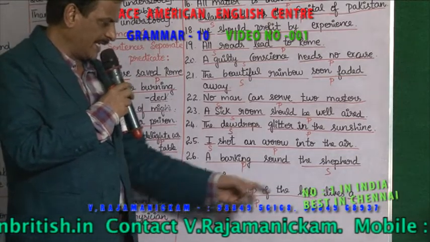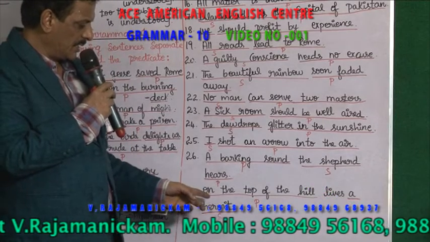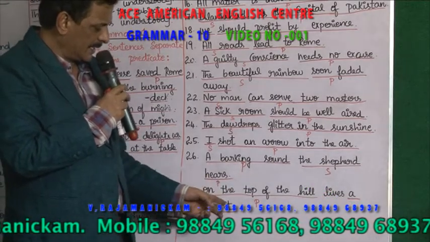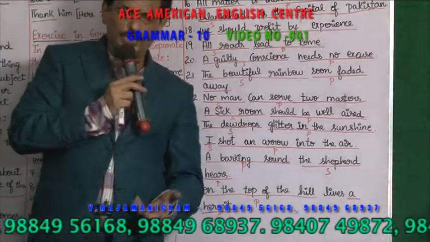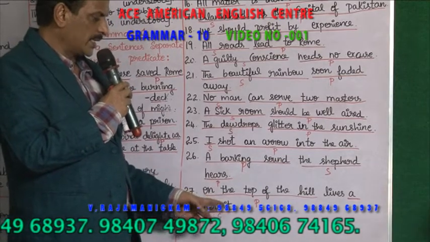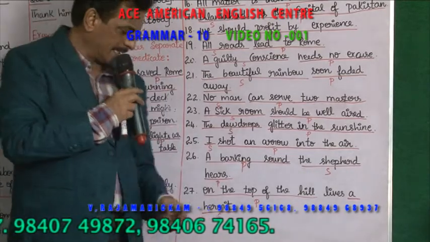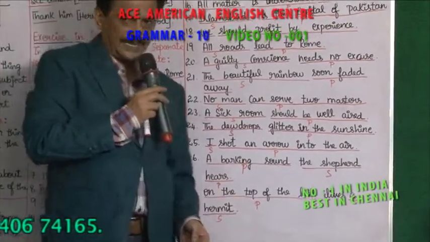On the top of the hill lives a hermit. So a hermit is a sage, a guru or a Swamiji. So, on the top of the hill lives a hermit. A hermit becomes the subject. On the top of the hill is the predicate, right?